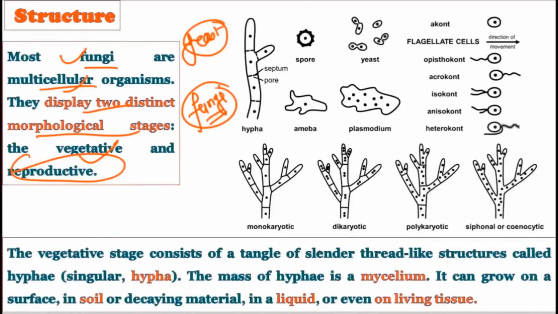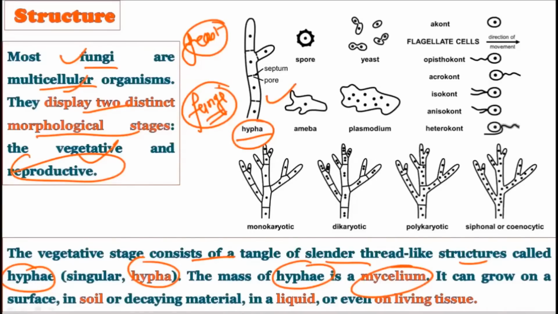Okay, so let us consider first the vegetative stage. It consists of a tangle of slender thread-like structures which are called the hyphae. So the vegetative stage is typically made up of the hyphae only. The singular is hypha. Okay, so in the vegetative stage, what they have is a tangle of slender thread-like structures, which are called the hypha. The mass of these hyphae is called the mycelium. As we have studied earlier as well, the network of these hyphae is called the mycelium.